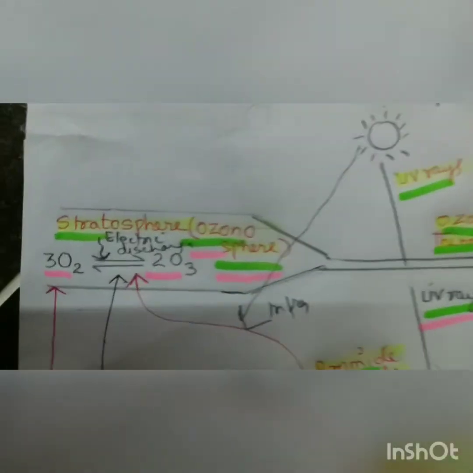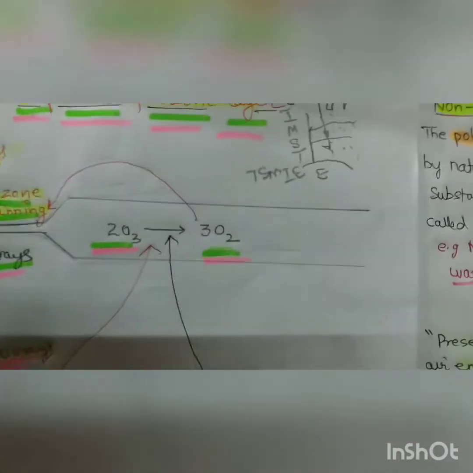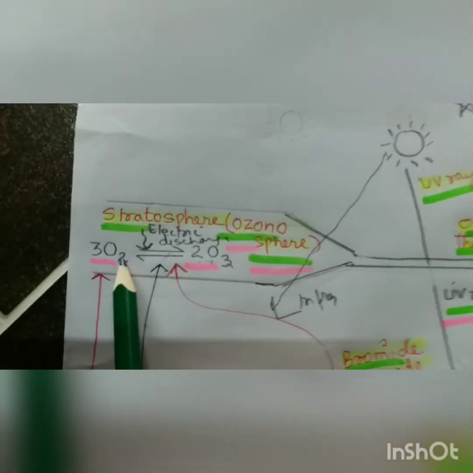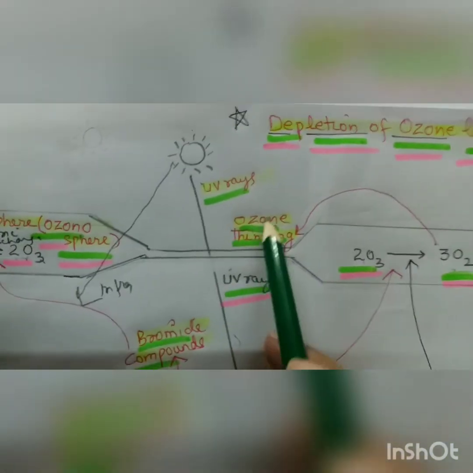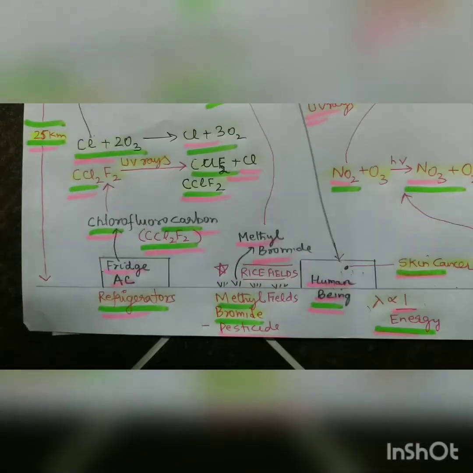So what happens in the stratosphere is that 3 molecules of oxygen under electric discharge form 2 molecules of ozone. This process has been going on for millions of years, but we spoiled that in the last 50 years. Because of the release of pollutants, we reversed this, changing ozone back into oxygen, and this results in the thinning of ozone, and UV radiations are coming through. So now I will tell you what we are doing.